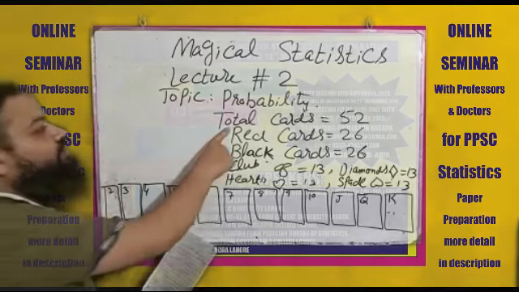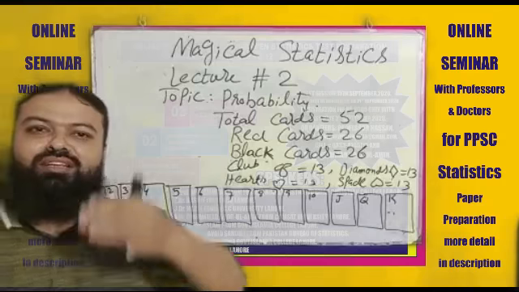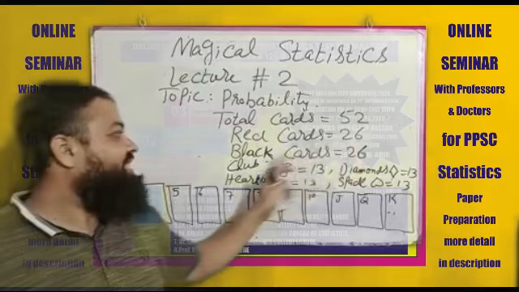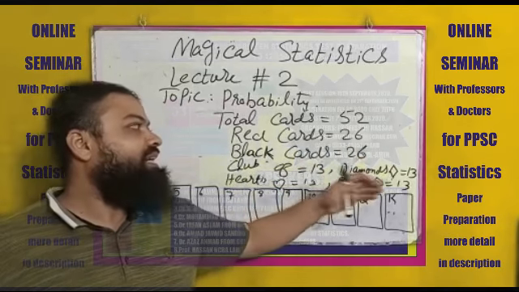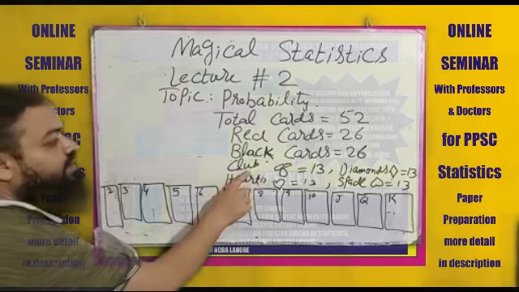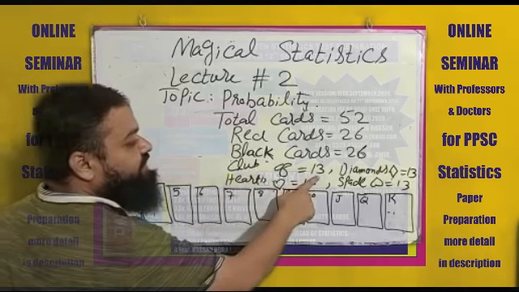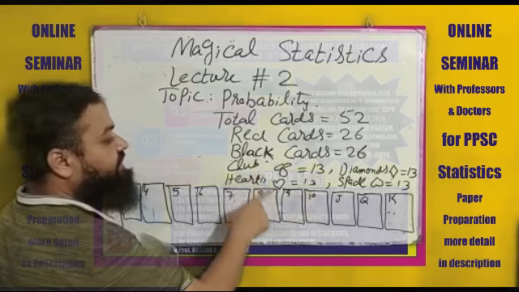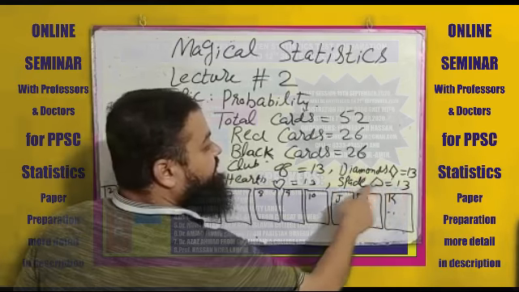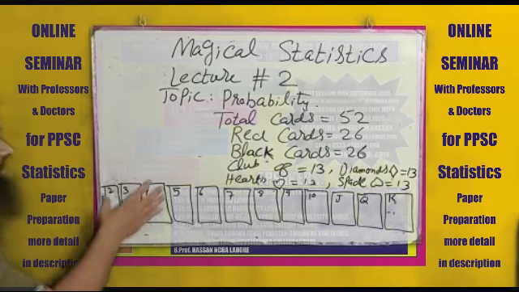As you all know, total playing cards are 52 and out of these 52 there are two colors, red and black. Half are red and half are black. Red cards are always 26 and black cards are also 26. In these 52 cards there are some suits. Club, this is the shape, it consists of 3 leaves, and we have 13 cards of club, 13 cards of heart, 13 cards of diamond, and 13 cards of spade. And in these 52 cards we have different numbers.